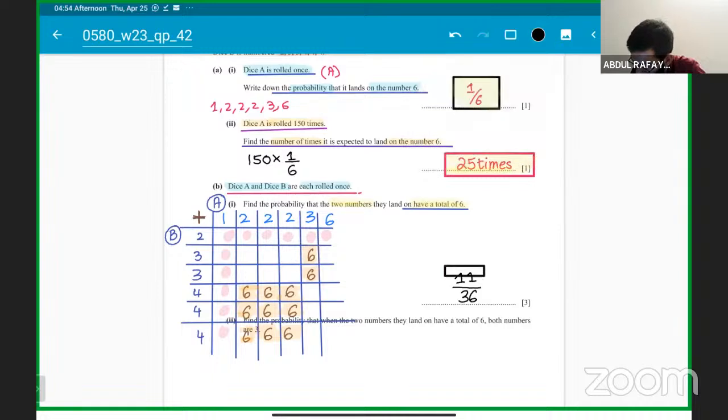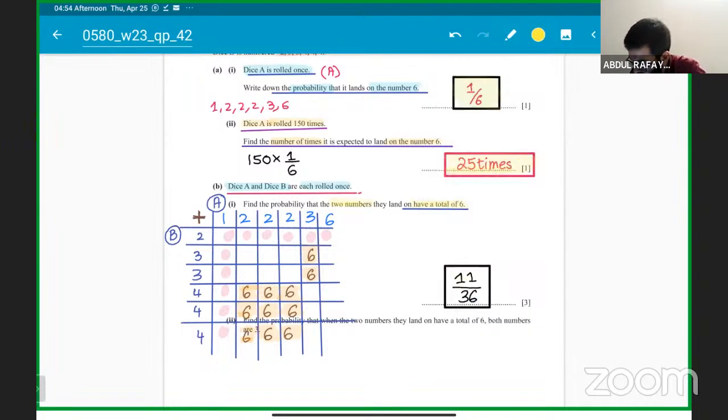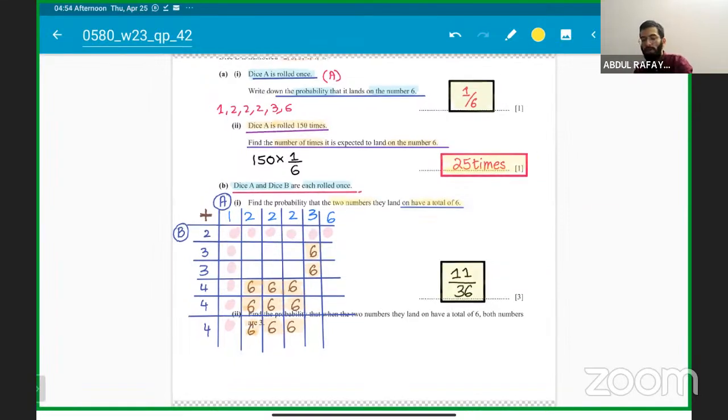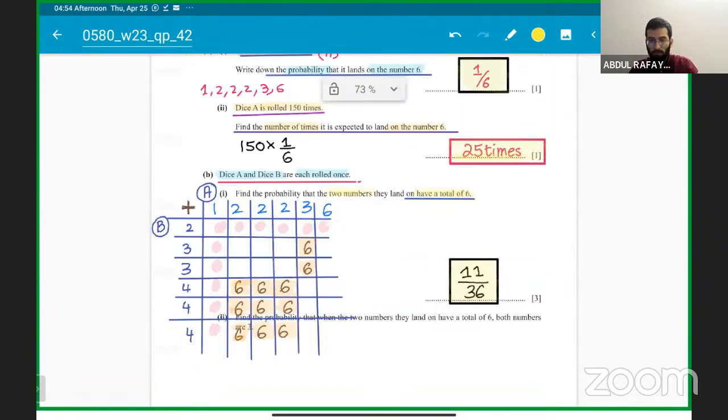A lot of students might have got this question wrong. For 3 marks, this is how you will do it. This is one of the best, safest method of doing this question. Make sure everyone understood the question. I'll repeat it. We'll spend some time on this as well because it's a very important question as well.